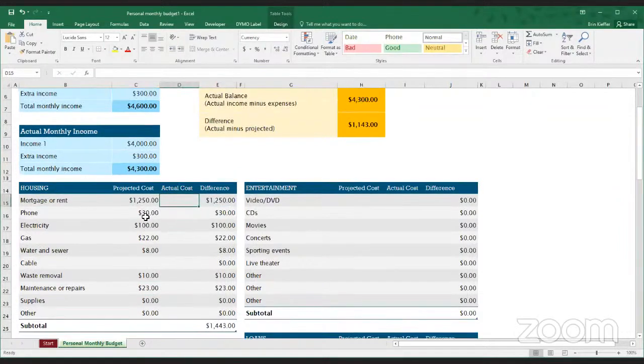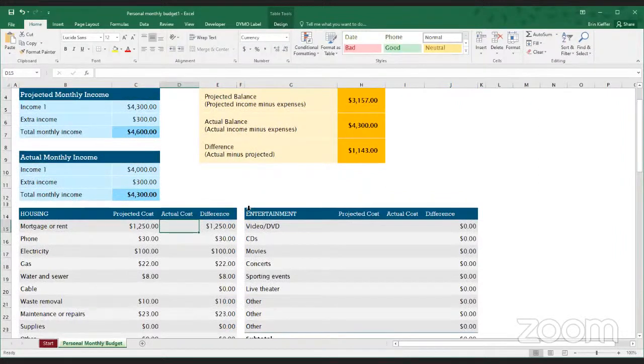And then what you would do, so this is what you would put in at the beginning of the month. And then at the end of the month, when you've actually spent that amount, you would go ahead and put in here what you actually paid. So if you spent more on phone, for instance, than you listed, you would put 50 in here. And you can see that the sheet actually calculates the difference. So in the case of the mortgage or rent, which was a consistent fixed cost, there was no extra difference. So you didn't pay more or less than you expected. But for phone here, if you paid 50 when you expected to pay 30, you paid $20 more than you expected, and the sheet calculates that accordingly.